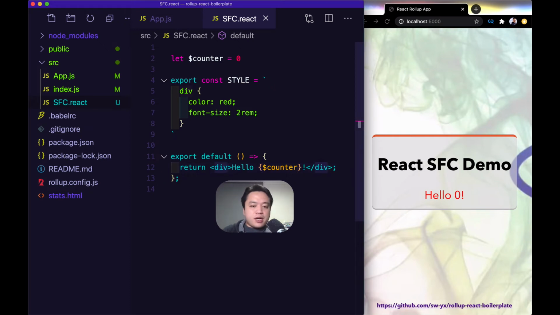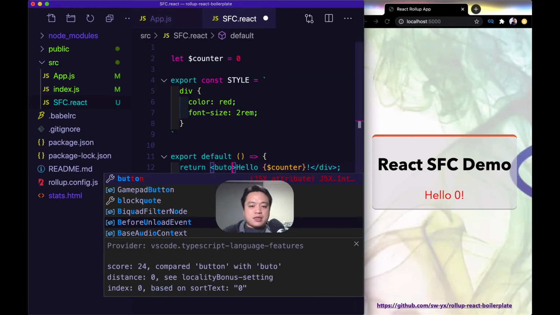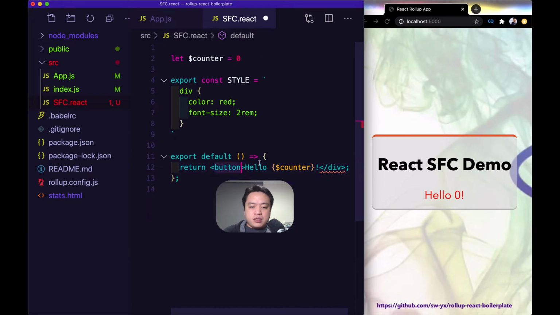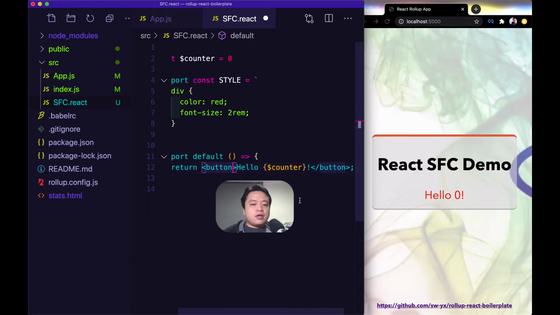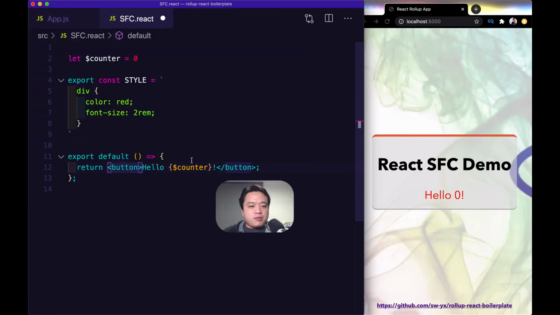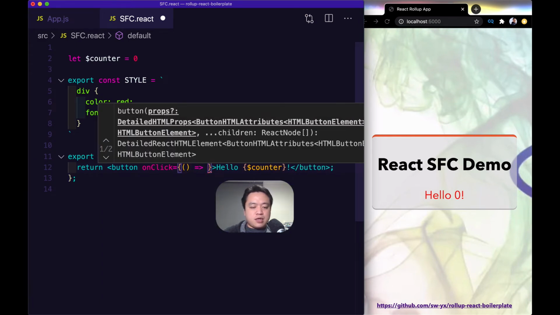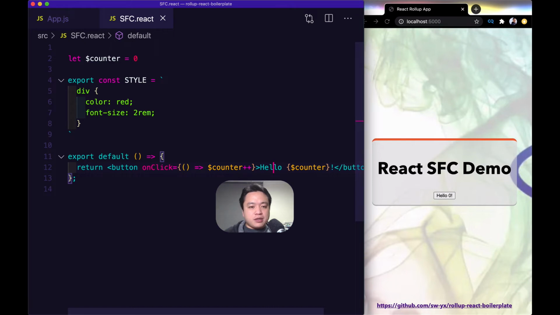Let's change this to a button, since obviously that's the little more semantic thing that I want to do. So button. And here typically I would have to set up an on-click handler with a set state, but since I'm using this mutable syntax, I can actually just mutate that variable and it compiles accordingly. So I'm going to have the arrow function, and it'll say counter, $counter, ++. And that sets up the button accordingly.